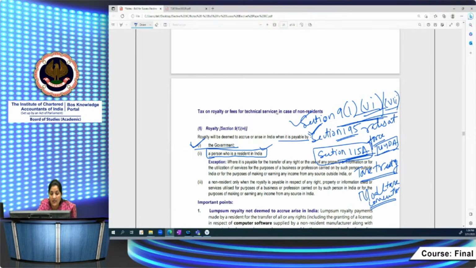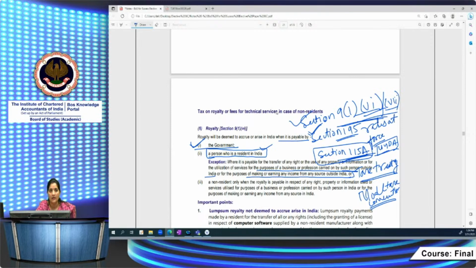But again here, if the transfer of right or use of any property or information is for the purpose of utilizing the services for a business or profession carried on by such resident outside India, or for the purpose of making or earning any income from any source outside India, then in that case it would not be deemed to accrue or arise in India.